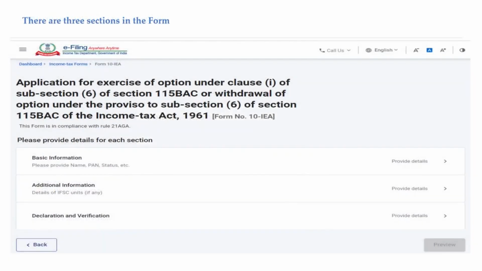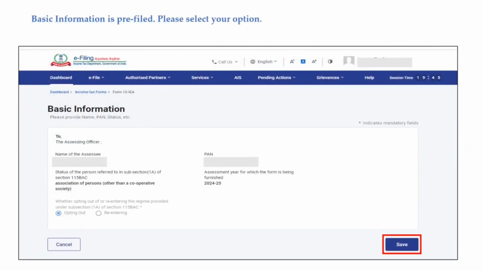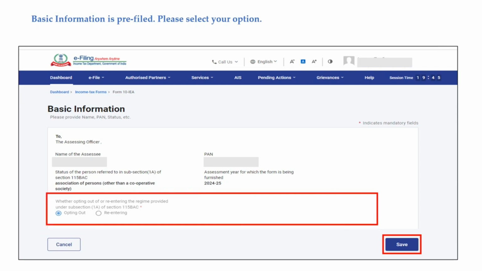There are 3 sections in the form: Basic Information section, Additional Information section, and the Declaration and Verification section. Basic Information section is pre-filled. You can check the details and then select your option of whether opting out of the new tax regime or re-entering the new tax regime and then click on Save.